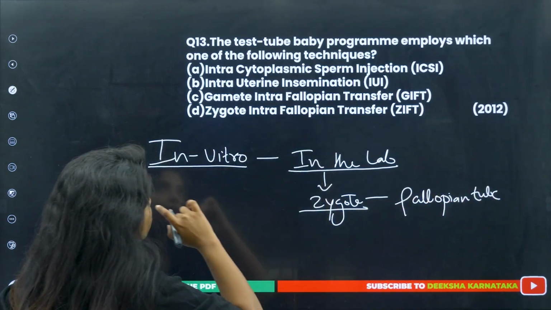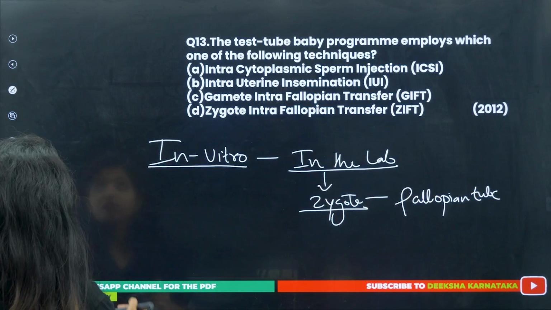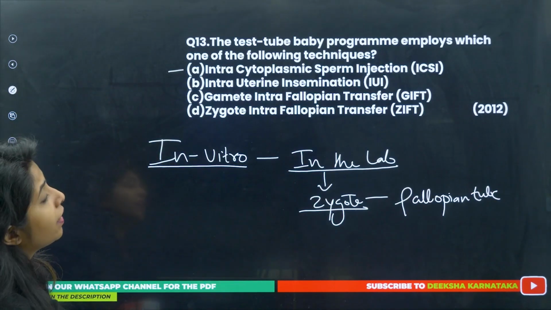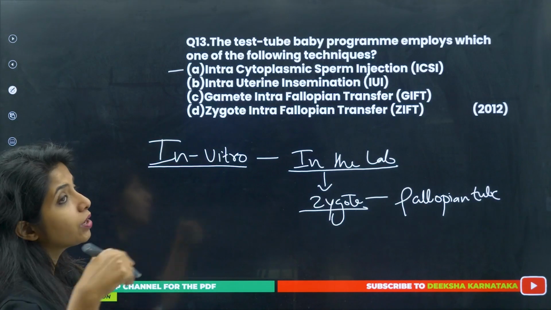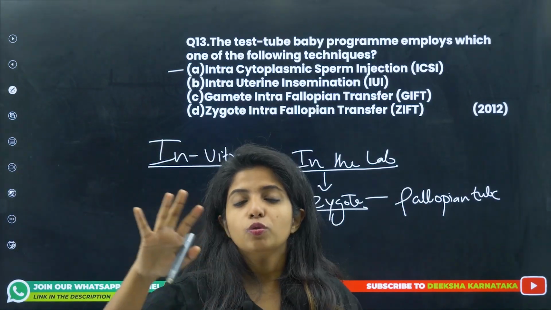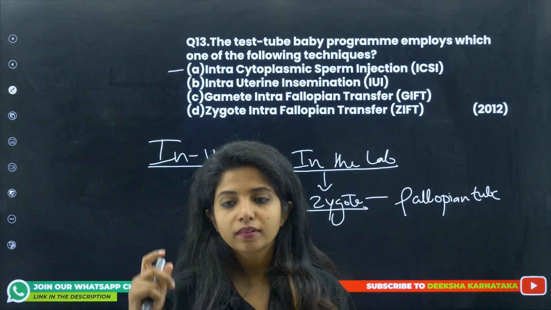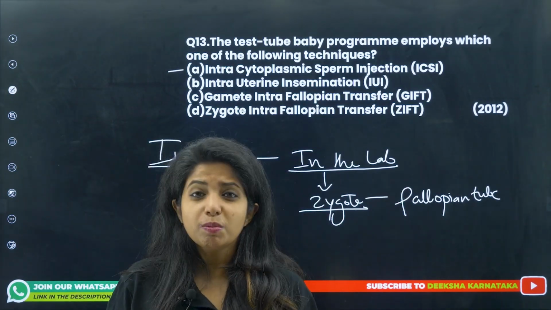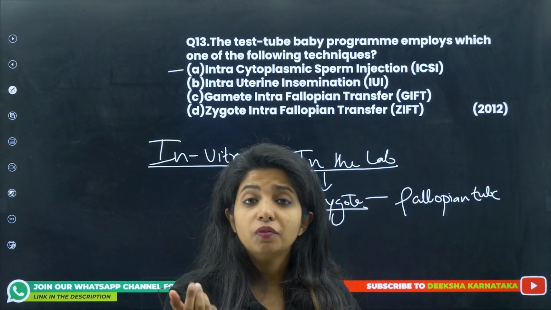Now let's see the options. Intracytoplasmic sperm injection, it is a very debated topic. I'll just keep it like that as of now. Intrauterine insemination. So intrauterine insemination is when there are not so many sperm, and the sperm is being taken from the donor or from the same person, because the motility of the sperm was also less.